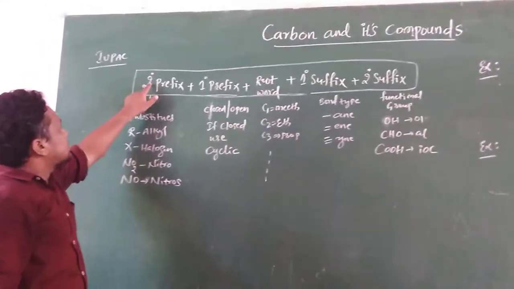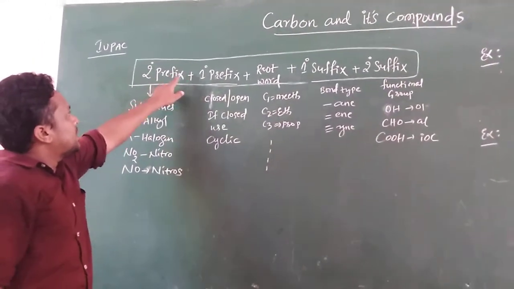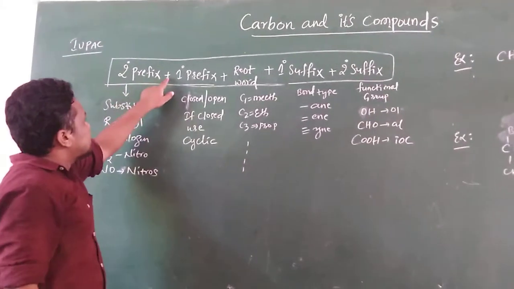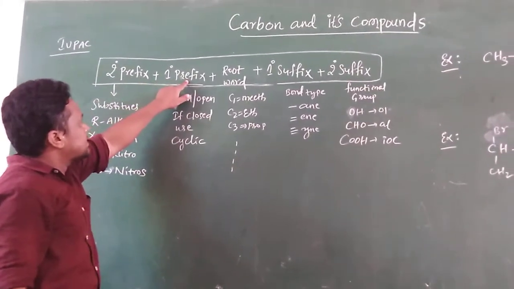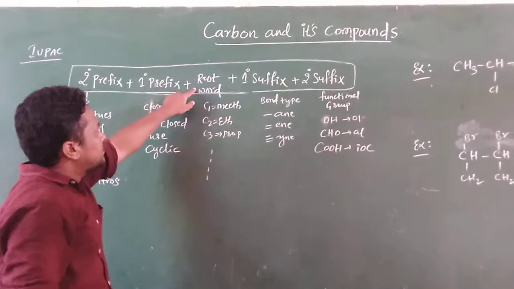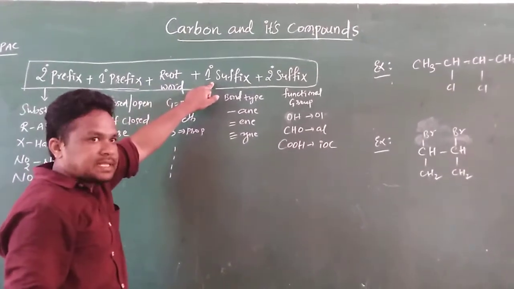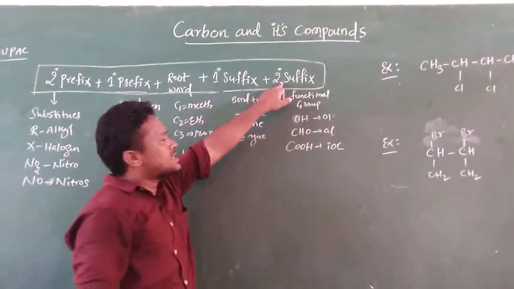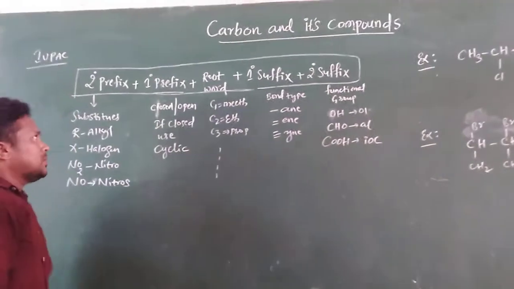This is said to be the secondary prefix, plus the primary prefix. Next one is the root word. Next one is the primary suffix. Next one is the secondary suffix. This is the formula you need to remember.